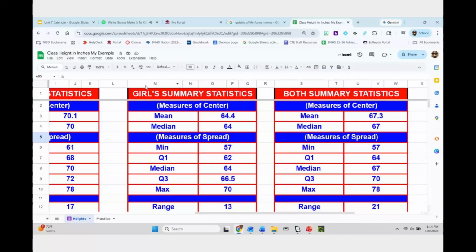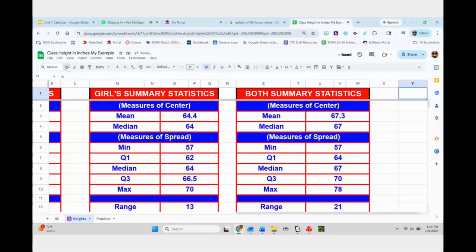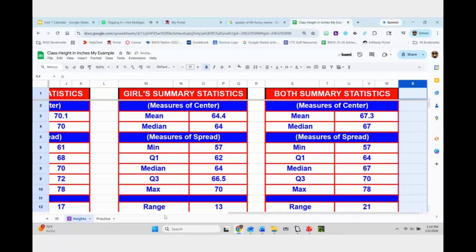And then once again, we're also going to do both. Once you have that done, you can highlight these right here, right click, copy, and then go up to cell S1 and hit Control V, and then just change this. You'll just need to go through and change the formulas, but the formatting should be the same.